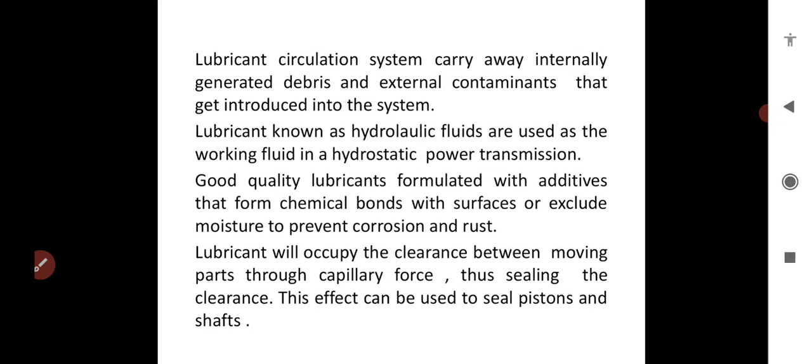What are the different properties of lubrication materials? So this is the discussion of today. We will discuss next class, that is cantilever method.